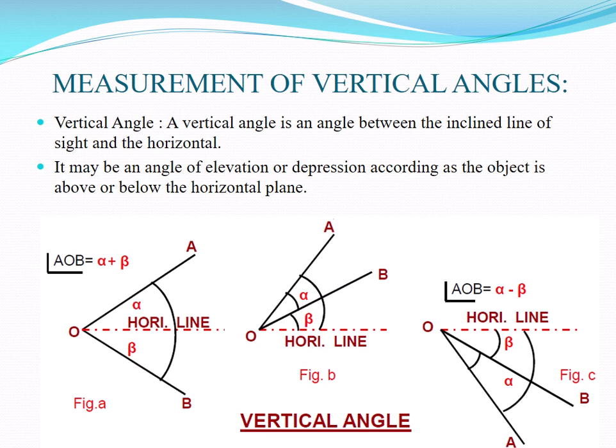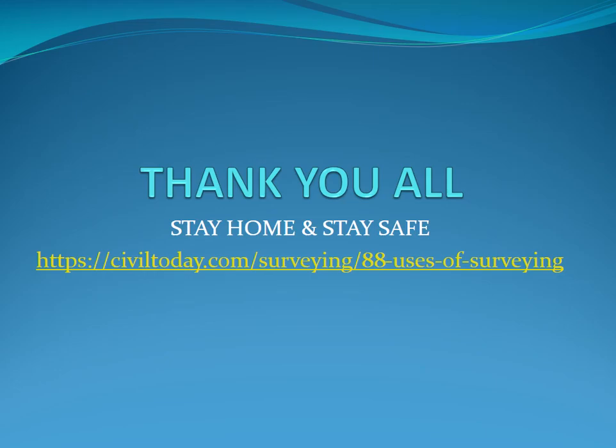So this is all about the measurement of vertical angle with the help of a 20-second transit vernier theodolite. In today's discussion we conclude here, having discussed the fundamental axes of the theodolite, uses of the theodolite, principle of the theodolite, and the basic terms required in horizontal and vertical angle measurement.